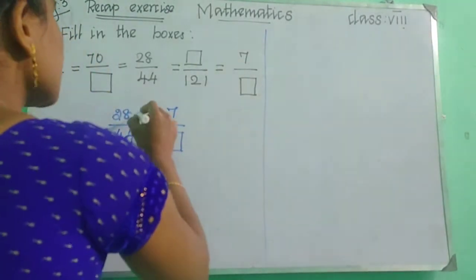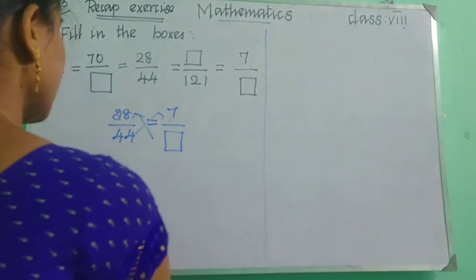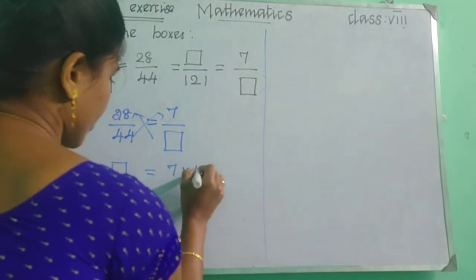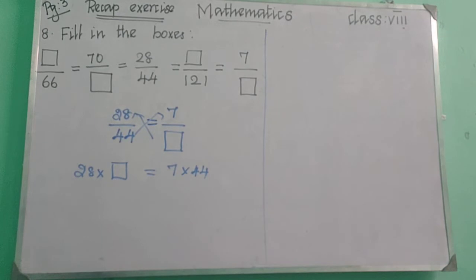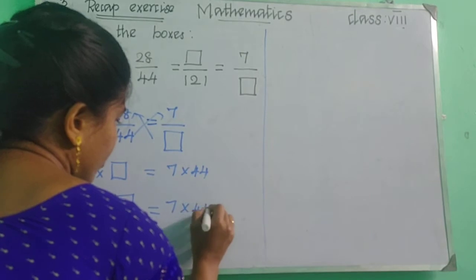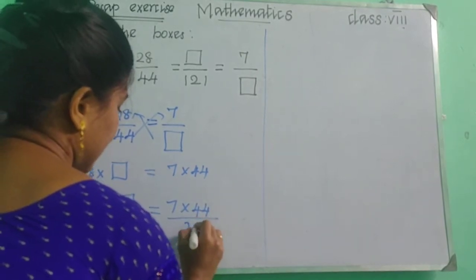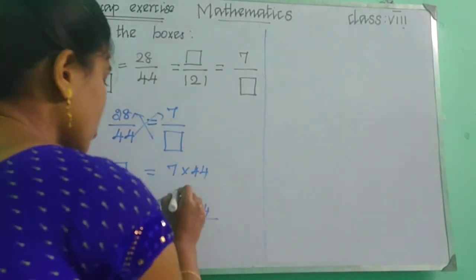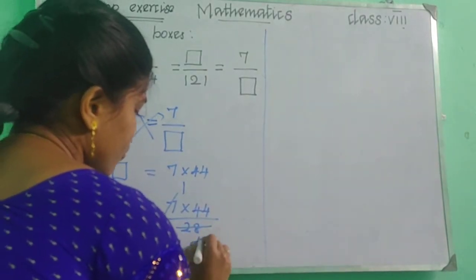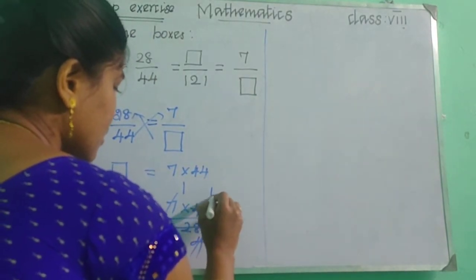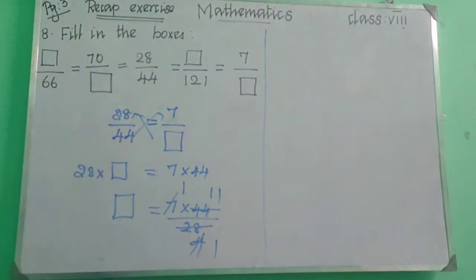Okay, do cross multiply and find this. 28 into box equal to 7 into 44. Okay, children, keep the box on the same side and 7 into 44 upon 28. Is it clear? So 1 7 is 7, 4 7s are 28. And again 1 4 is 4 and 4 4s are 44. Is it clear?